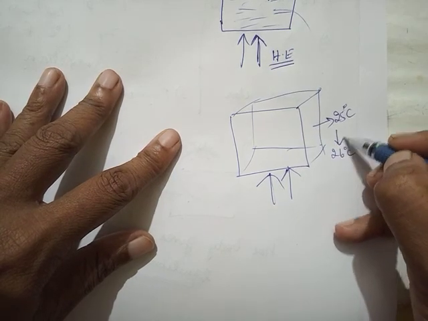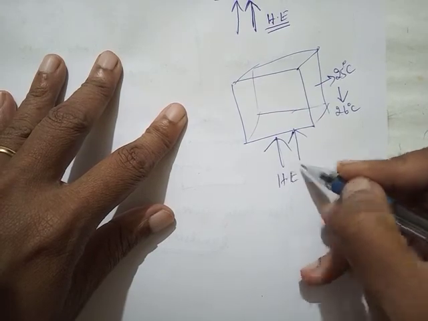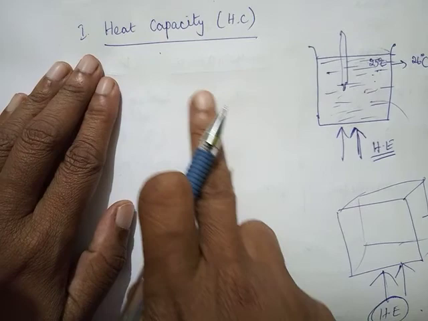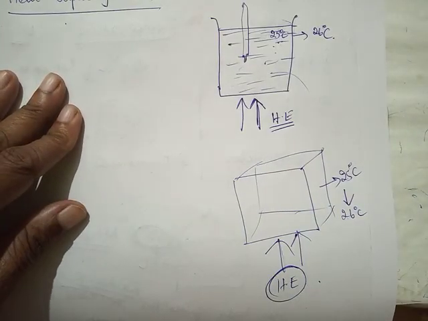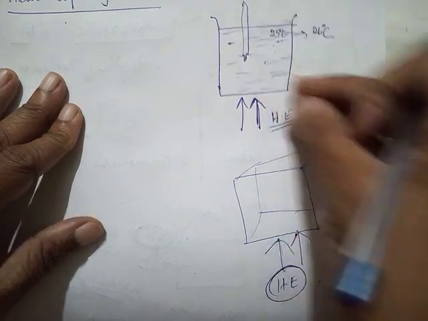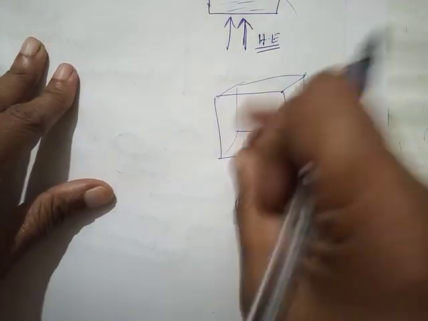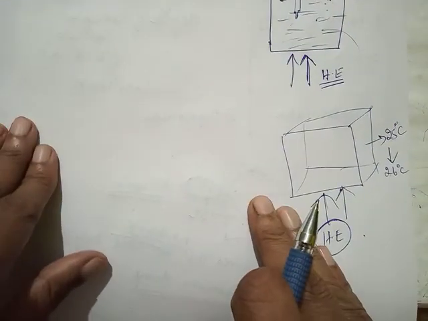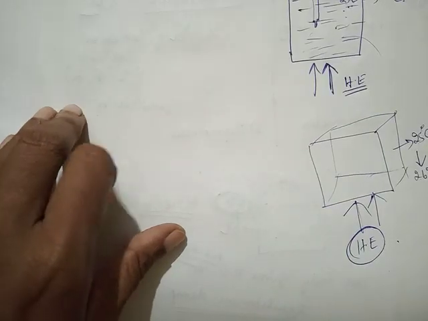To bring about this 1 degree rise in temperature, how much heat energy was given, that is called the heat capacity of a substance. Every substance will have a different heat capacity. Water will have a particular heat capacity, and solids will have different heat capacities. So the first topic that we are going to study is heat capacity.